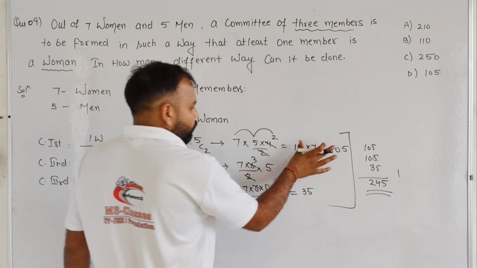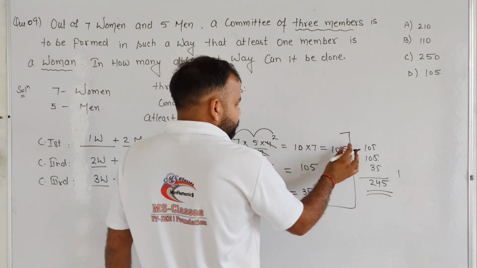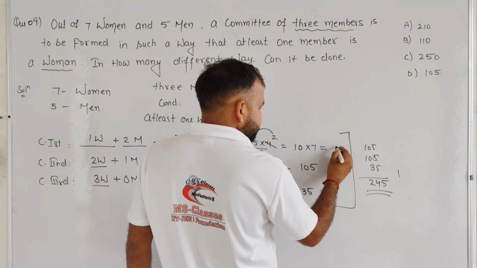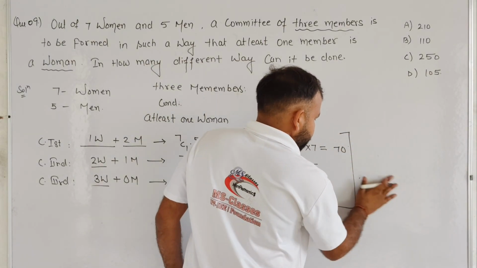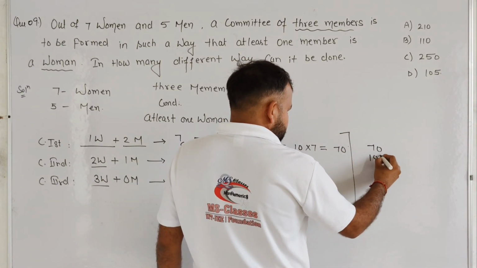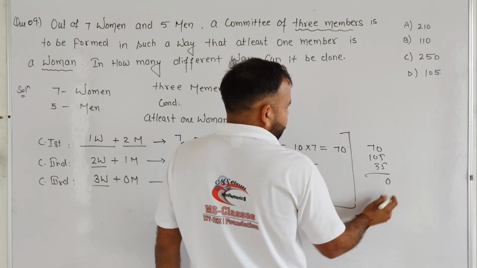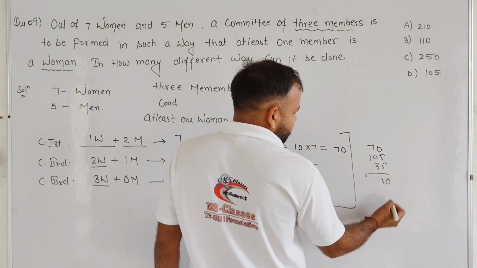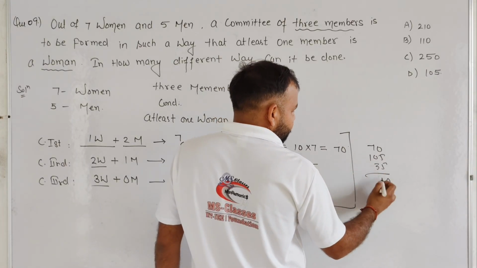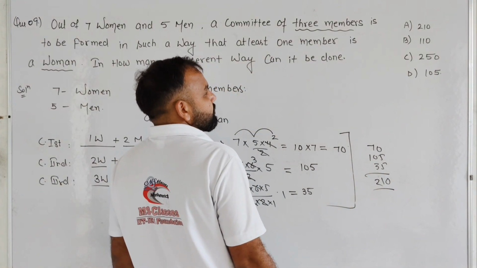And 5 into 2, 10. And 10 into 7, that is 70. It will become 70. Okay, student, so there is a mistake. So 70 plus 105 and 35. 5 and 5, 0, 10, 7 into 3, 7 plus 3, 10, 10 into 1, 10 plus 1, 11. That is 210, our final answer.